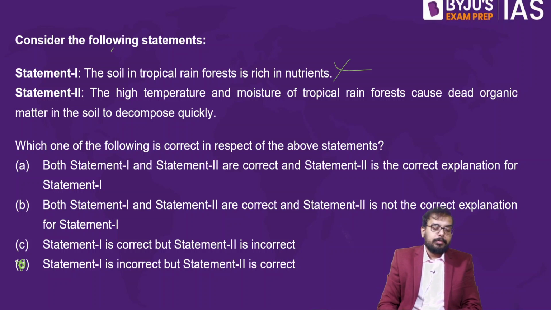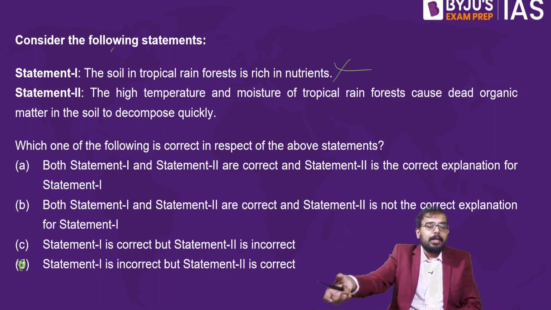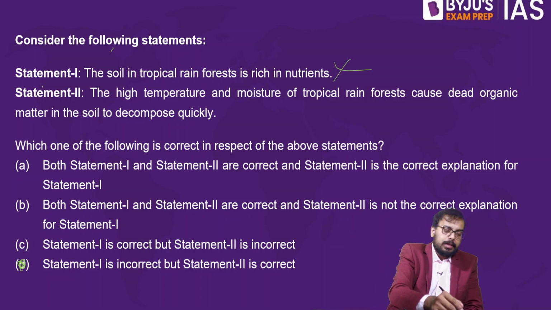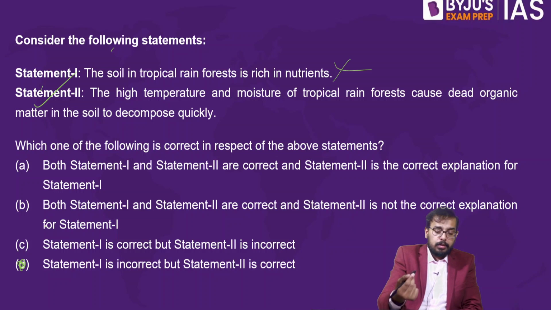However, we'll see what is there in statement number 2. The high temperature and moisture of tropical rainforest causes dead organisms in the soil to decompose quickly. Yes, when the temperature is high, it's going to decompose the organic matter. Now it's the summer times. When you keep any food outside in the afternoon, within a few hours it gets spoiled because decomposition is very high in high temperatures. So this statement is right. So D is the answer. Fine.